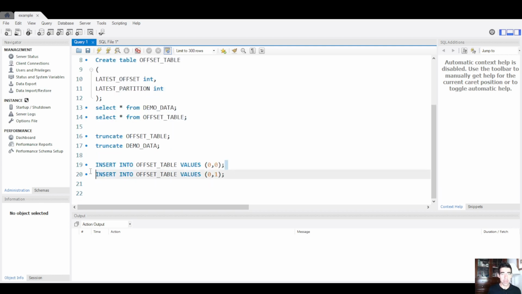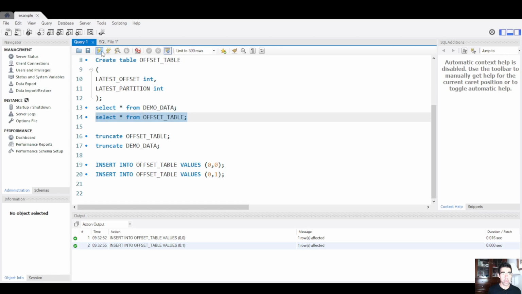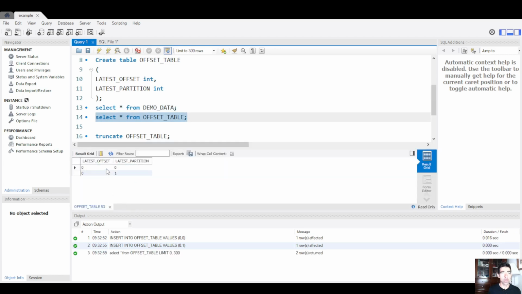So let me insert two values, two records, in this offset table, and let's select everything from the table. As you can see, we have two records with the latest offset being 0 for both partitions. Remember that we are going to create two partitions. That's why I have two records, one for partition 0 and one for partition 1, and for each partition we are going to store the latest offset.